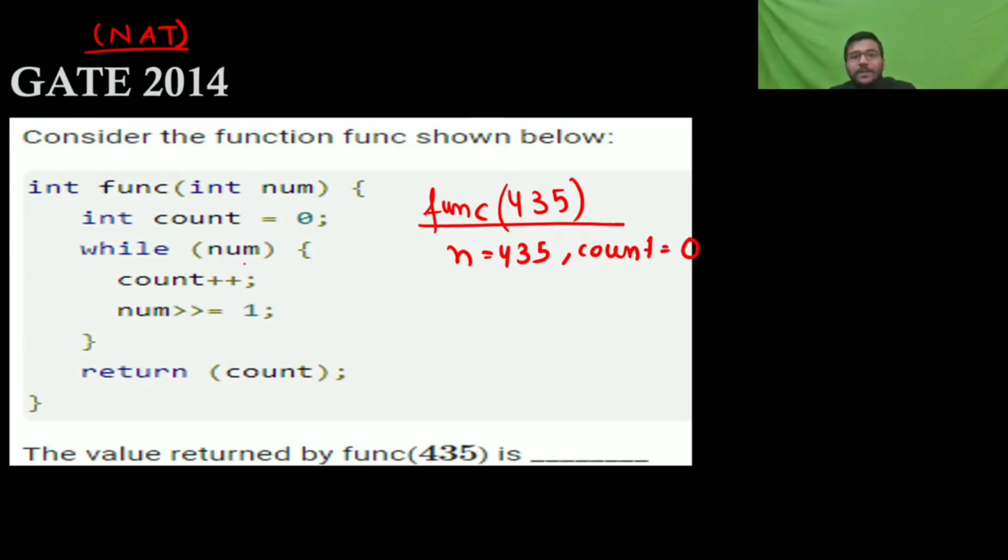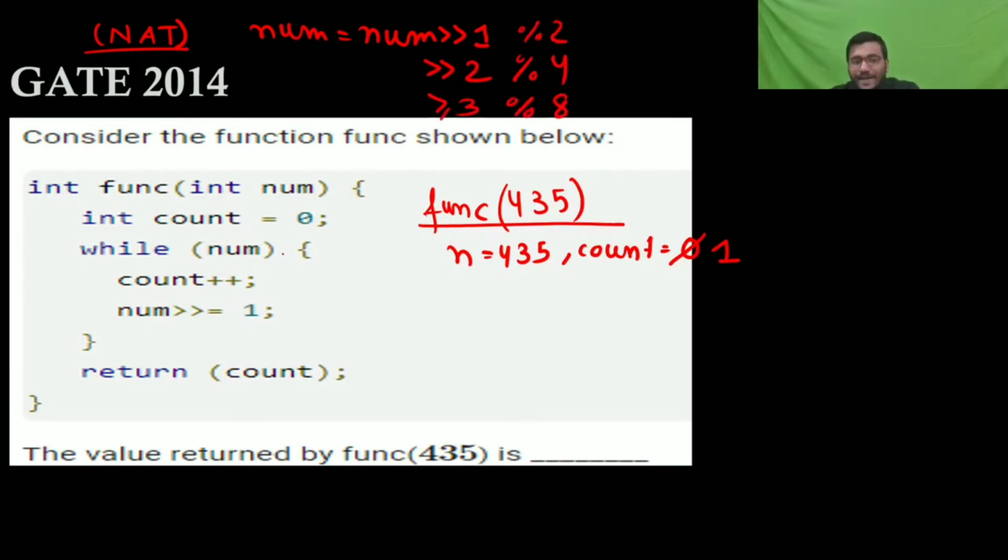While num, then count plus plus, then num is going to divide. See, it's saying num is equal to num right shift by 1. Right shift by 1 means divide by 2, right shift by 2 means divide by 4. Okay, 3 means divide by 8. So it's right shift by 1, it's divide by 2.